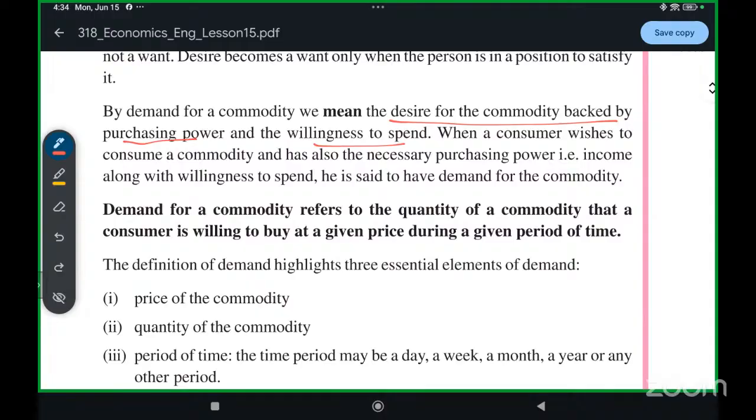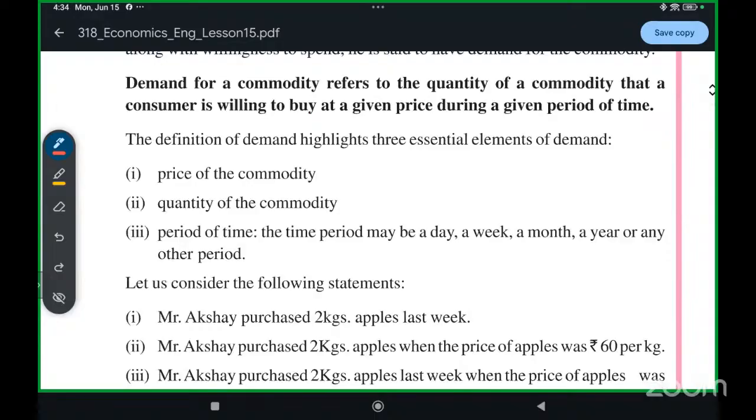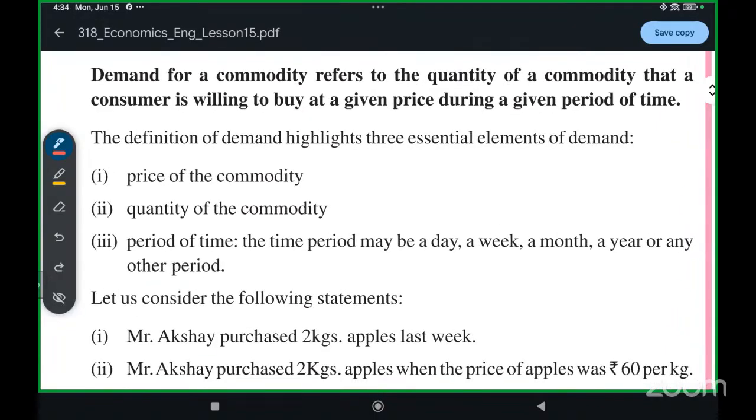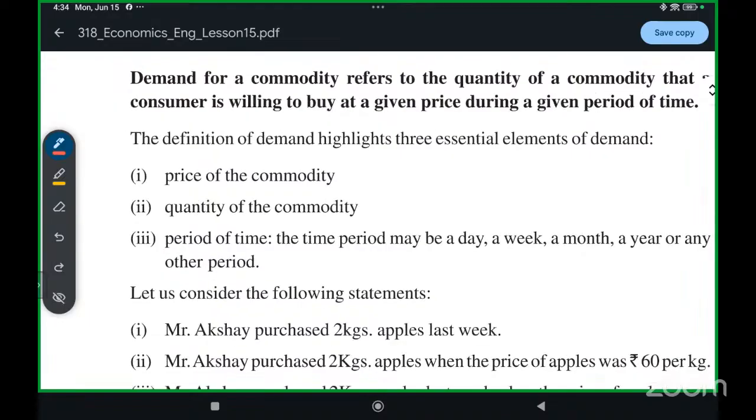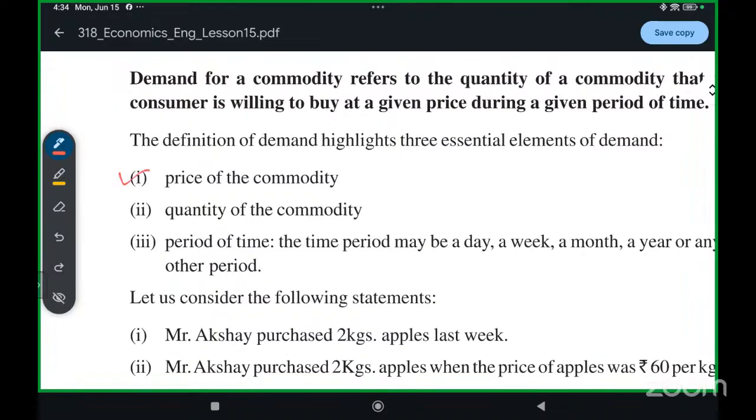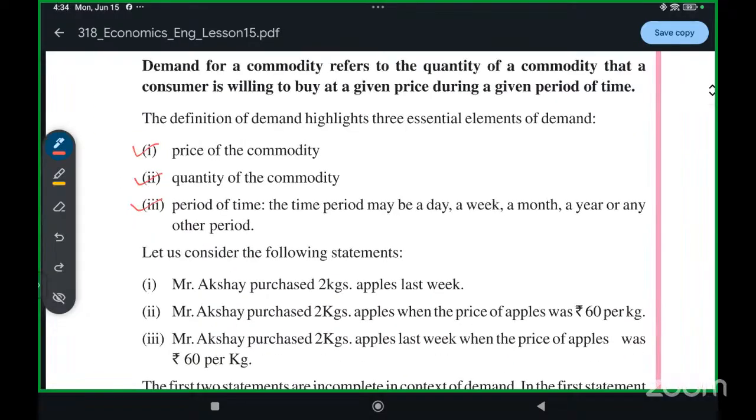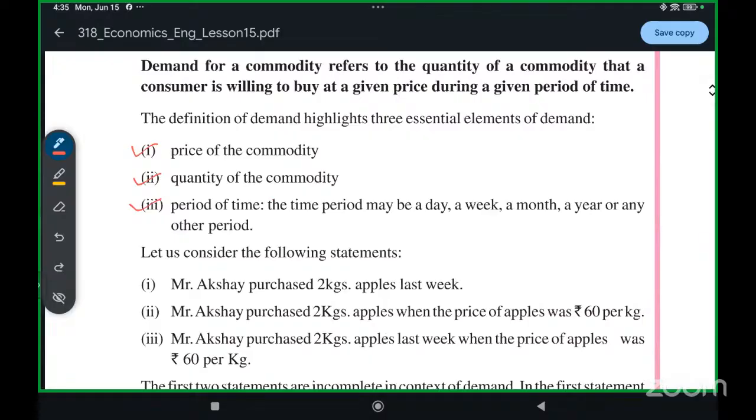Now, we also studied that there are three essential elements related to demand. Number one is the price of something that you want to buy, the quantity in which you want to buy, and the time period when you want to buy it. Those are the three important parts of demand.